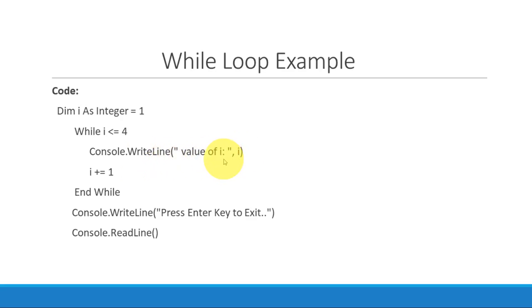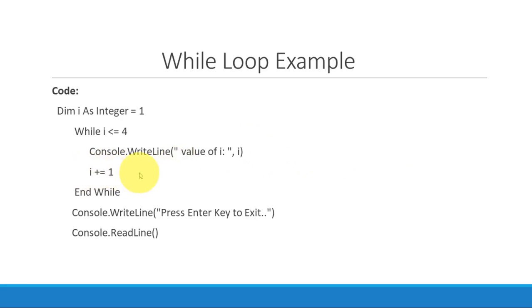Then we will increment the value, I plus equal to 1. Firstly I is 1, now it will get incremented by 1 again. It will become 2. It will not go to End While, rather it will go back to the condition and check the condition. Now I is 2. 2 is less than or equal to 4. True. Again the value of I, 2, gets printed. So the values are 1 and 2.